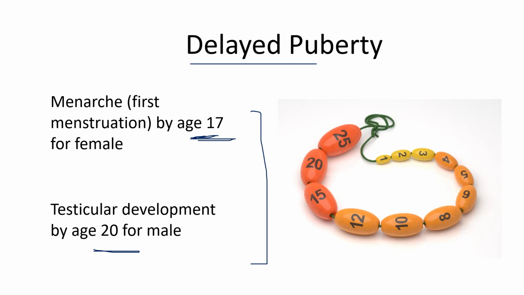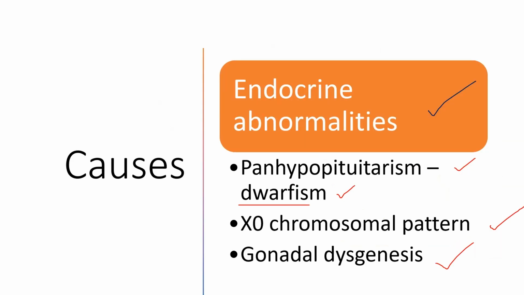So this delayed puberty may be due to endocrine abnormalities. Hormonal abnormalities may result in delayed puberty, such as panhypopituitarism, which is associated with dwarfism and a range of endocrine issues. This is the endocrine abnormality, panhypopituitarism, where we can see dwarfism and also a wide range of endocrine issues. Another condition is the XO chromosomal pattern, also known as gonadal dysgenesis, also associated with dwarfism.